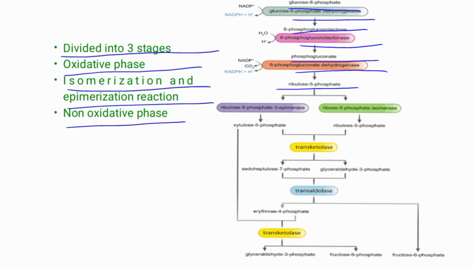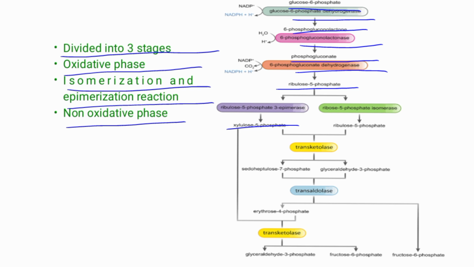Second is isomerization and epimerization reaction. Ribulose 5 phosphate is converted to ribose 5 phosphate by isomerization and into its epimer xylulose 5 phosphate by enzyme phosphopentose isomerase and enzyme phosphopentose epimerase respectively.